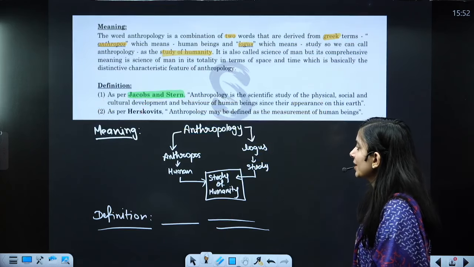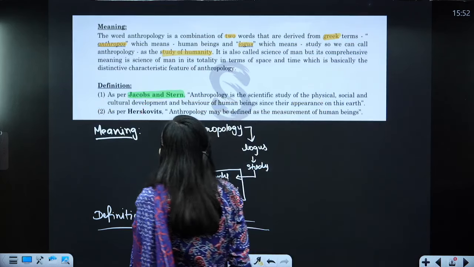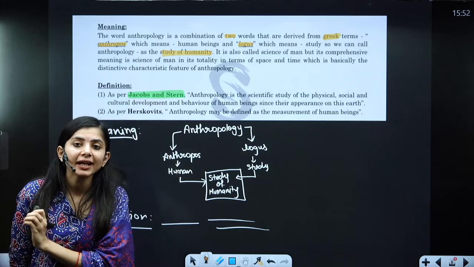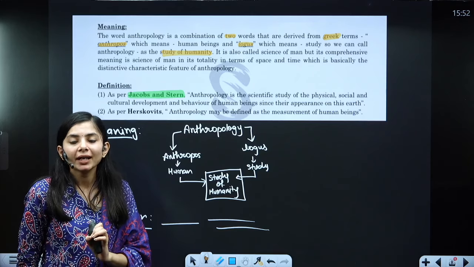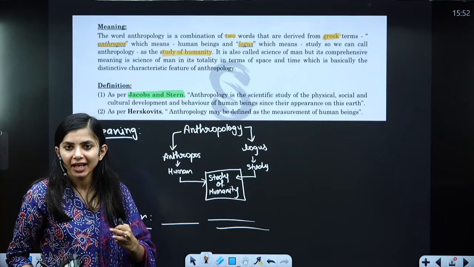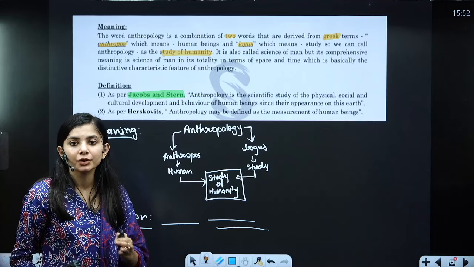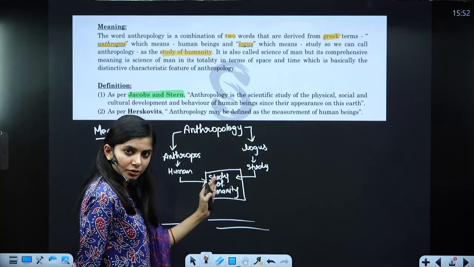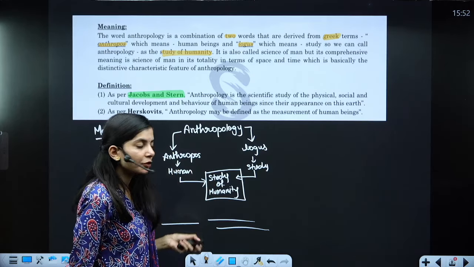Now in terms of meaning, anthropology is derived from two words, and it means study of humanity. We will frame complete sentences while writing, but while revising, having short keywords would be more handy for you to revise faster.